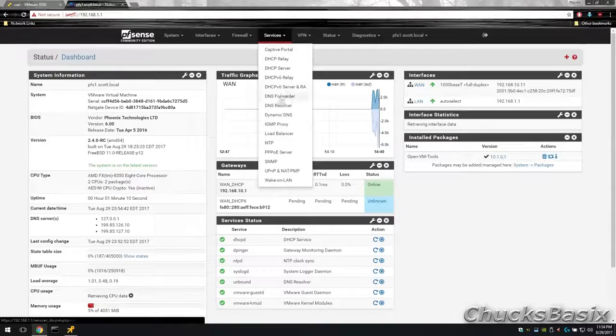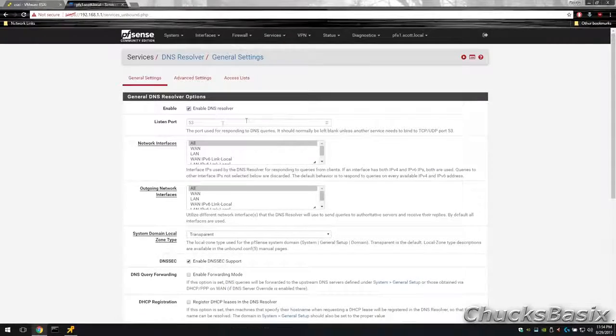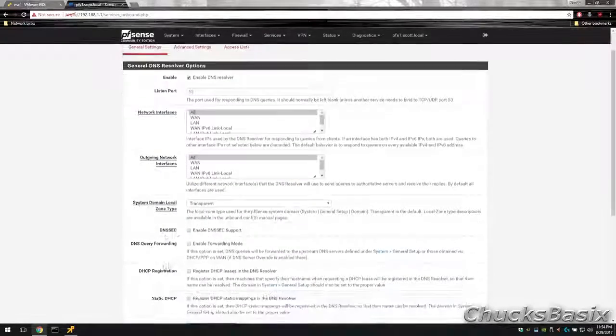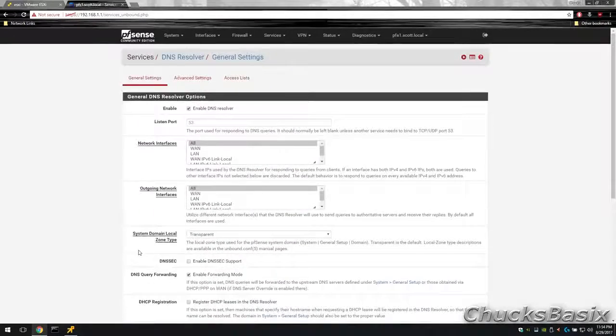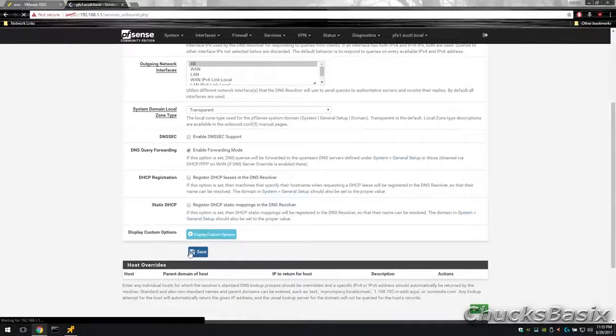Now, we should change our DNS options. For most people, the defaults will work, but for those on satellite internet, chances are DNSSEC won't work, and forwarding will be required. Otherwise, you'll almost always time out on DNS queries. You may also want to change your network interfaces to LAN instead of all. Changing anything in the DNS resolver will take ages to save, and just as long to apply once it's saved.